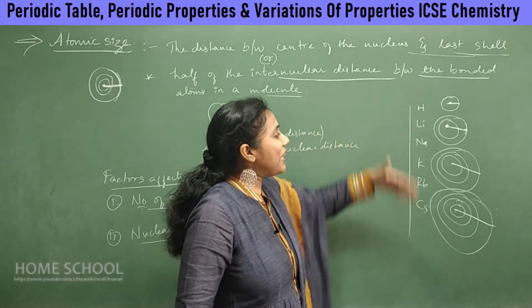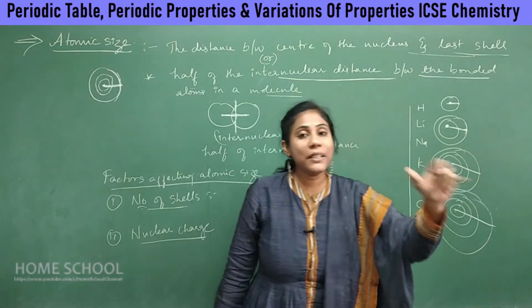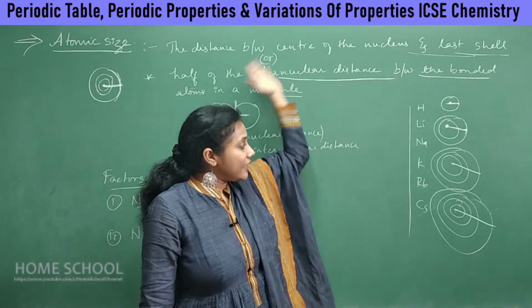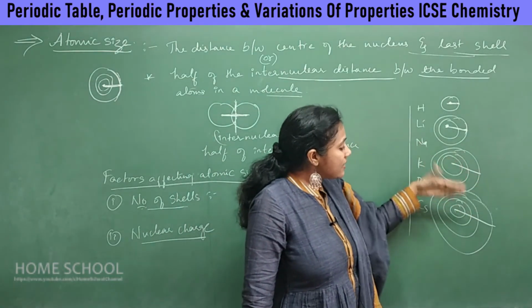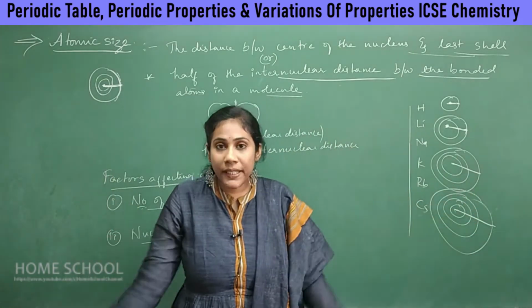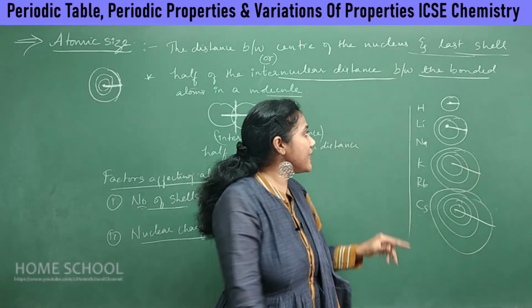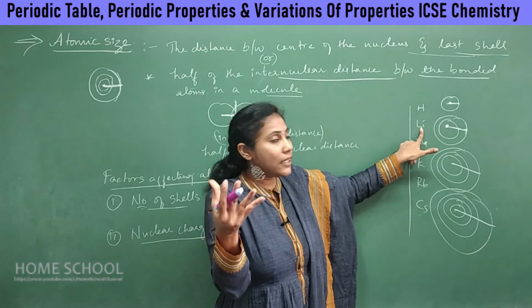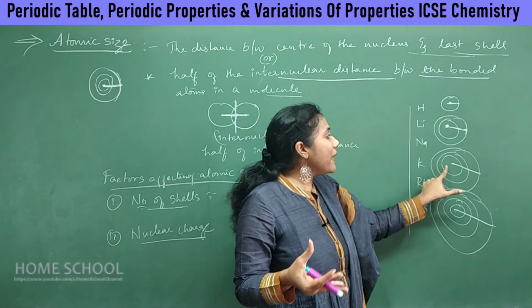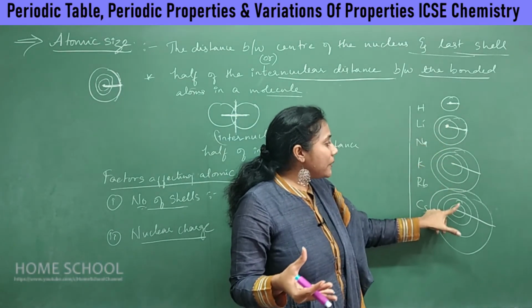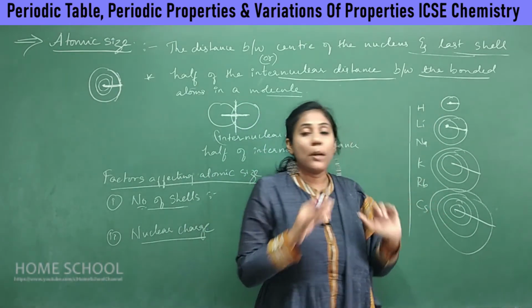So what's happening here? As the shells increase in an atom, the size of an atom also increases, because our atomic size is nothing but the distance between the nucleus and the last shell. So as the number of shells increases, it's obvious that the size of the atom also increases. That's the reason lithium's atom size is bigger than hydrogen, sodium atom is quite bigger than lithium, and potassium atom is much bigger than sodium. Like that, size always increases when you go from top to bottom.